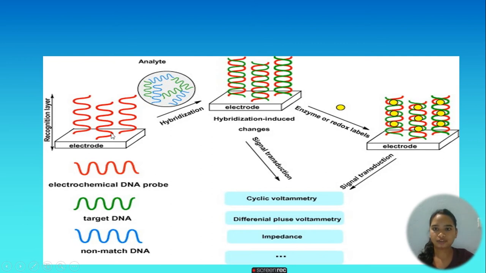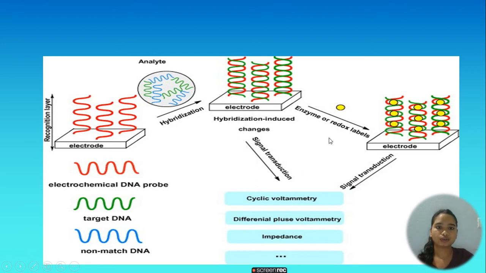Now, this is a biosensor which has a DNA probe in it. With the help of this analyte, we have this desired and undesired DNA. Now, the desired DNA gets bound to this electrode with the help of this hybridization, which then passes to a signal transduction into these various methods.